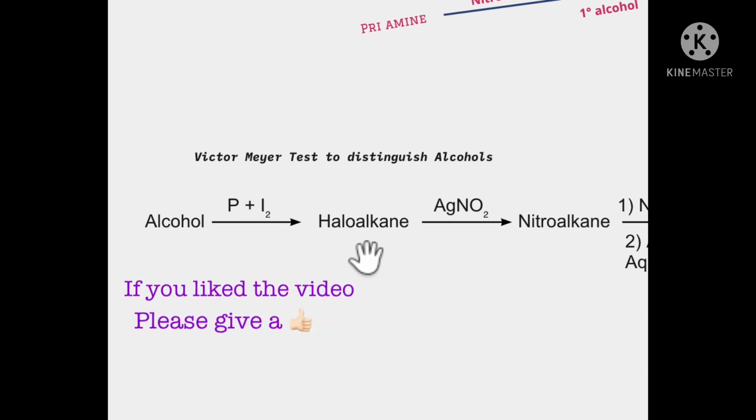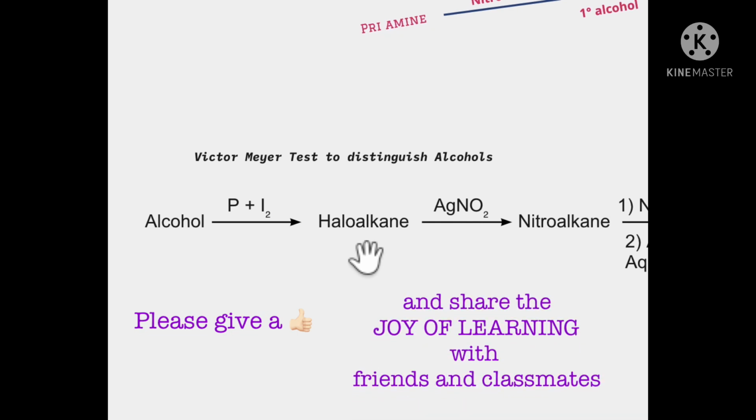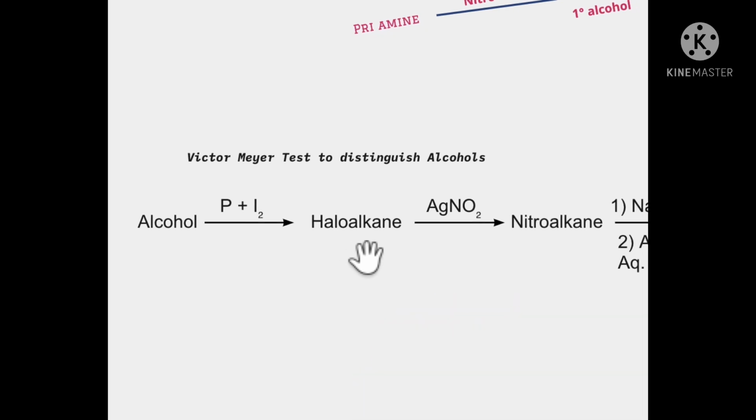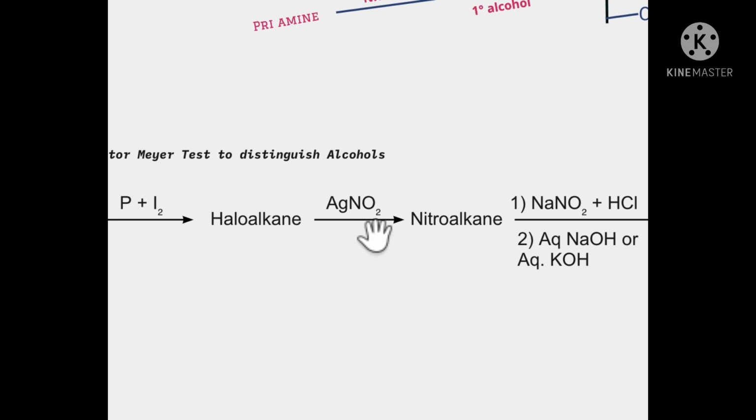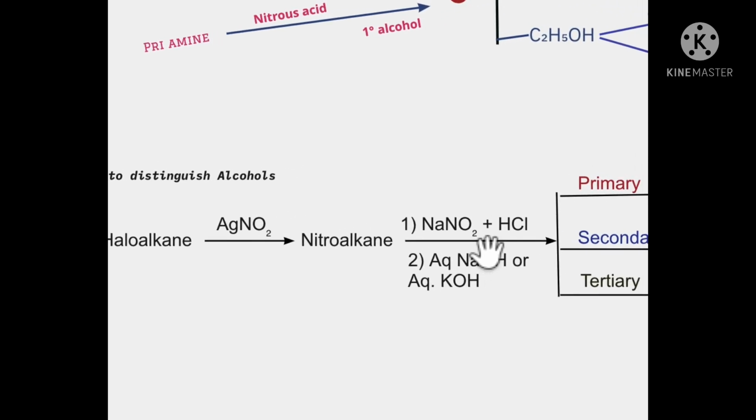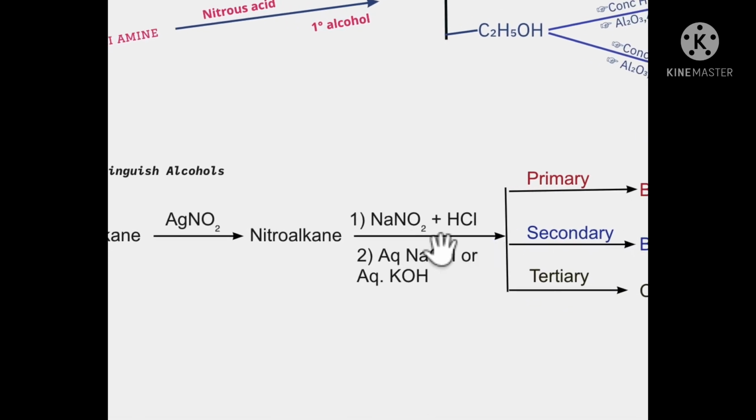It's going to give you an iodoalkane, haloalkane, right? You react this with silver nitrite. You get a nitroalkane. Then you react it with nitrous acid, generated in situ by taking NaNO2 and HCl, followed by alkaline hydrolysis, aqueous NaOH or aqueous KOH.